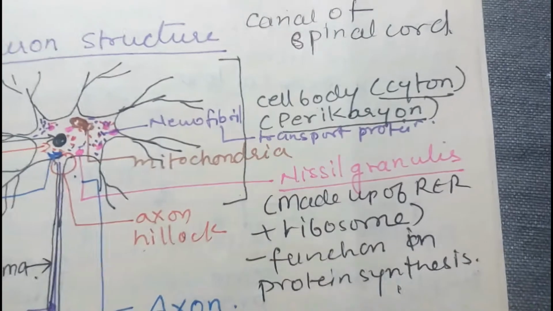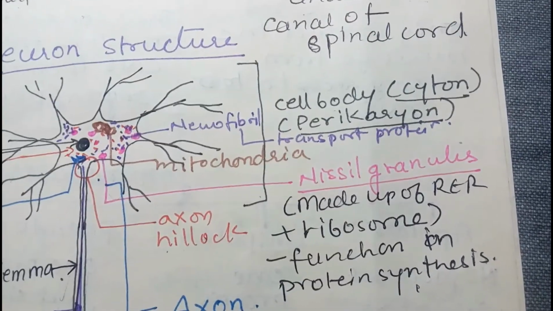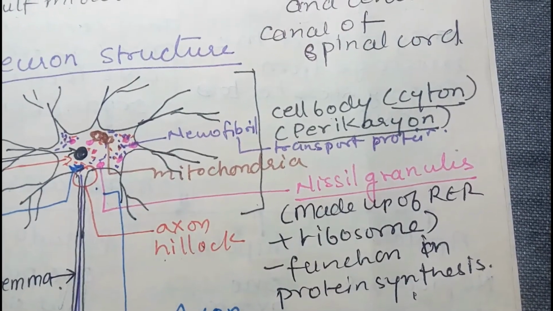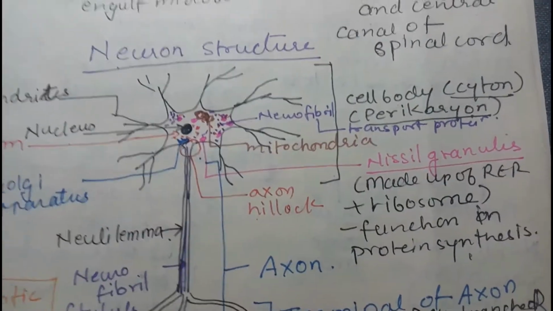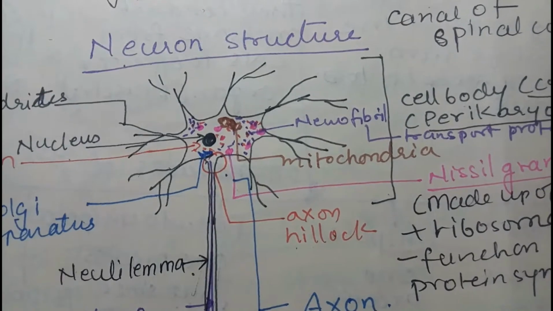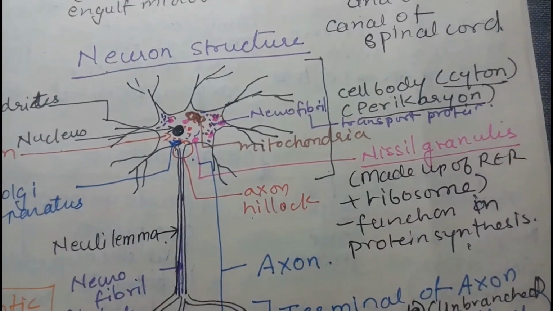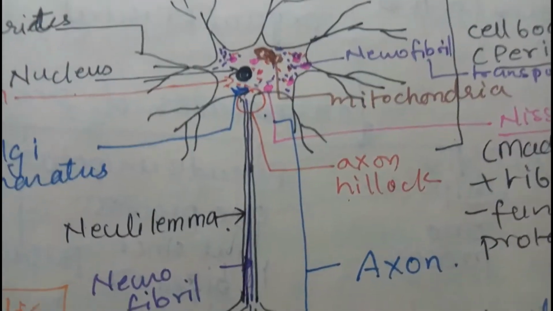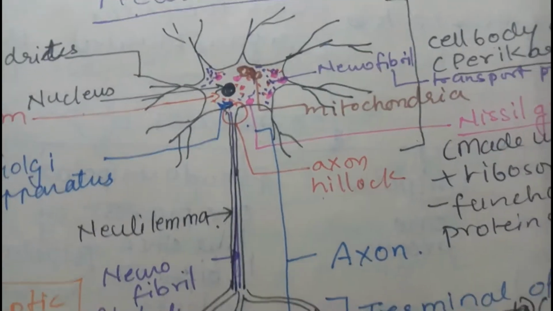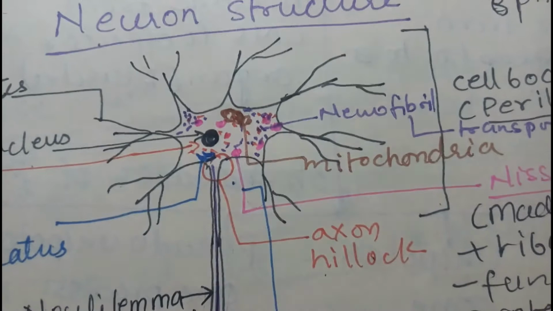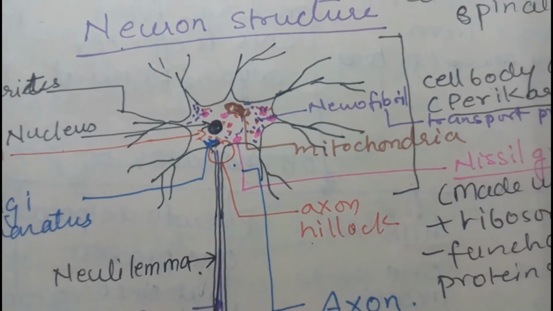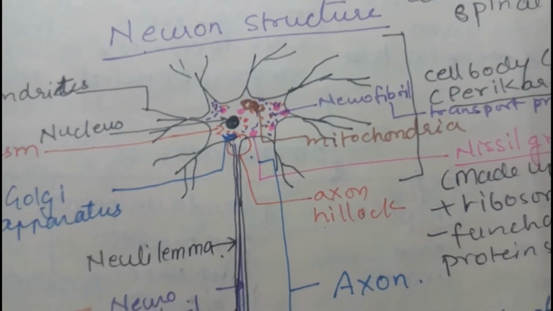Then you can see Nissl granules, which are formed by the association of rough endoplasmic reticulum with ribosomes. Their main function is protein synthesis. And then neurofibrils are there, such as microfilaments and microtubules, which are present in the neurofibril in the axon part. And there is the axon hillock, which is a conical or triangular structure from where the axon arises.